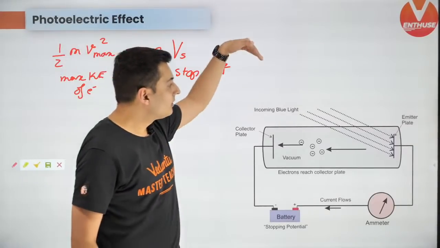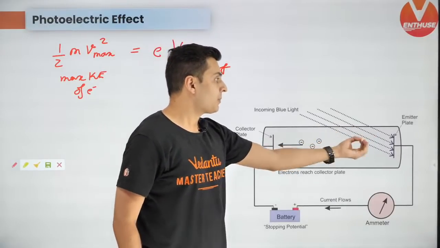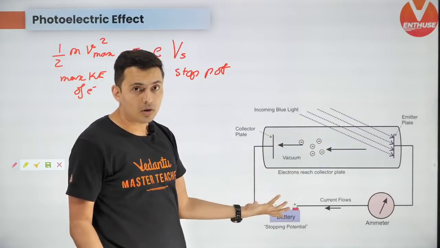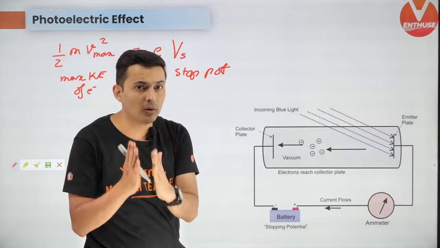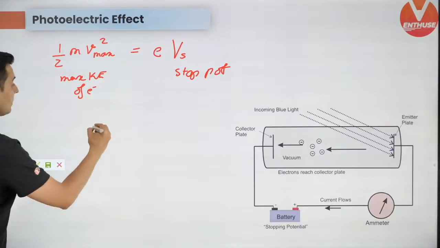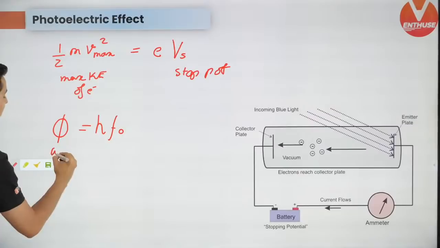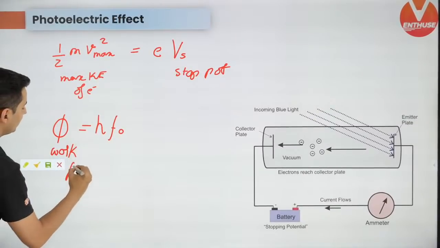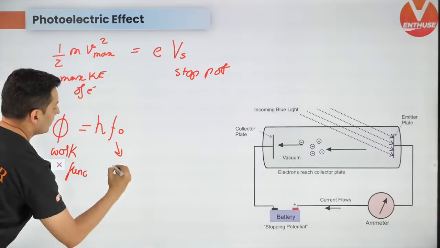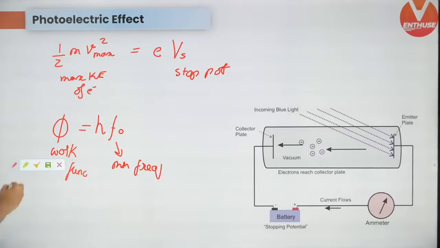Also remember, the frequency of the light matters as to whether photoelectric effect will occur or not. Photoelectric effect occurs only after a particular frequency, which is called the critical frequency. So h f naught is called the work function, and this is your minimum frequency. Remember, this is the minimum frequency.